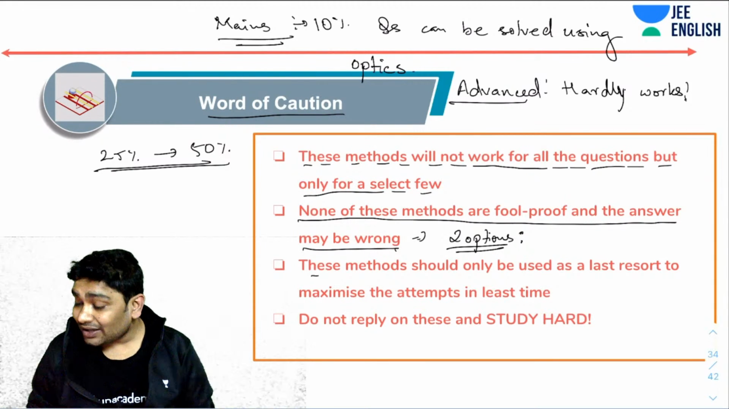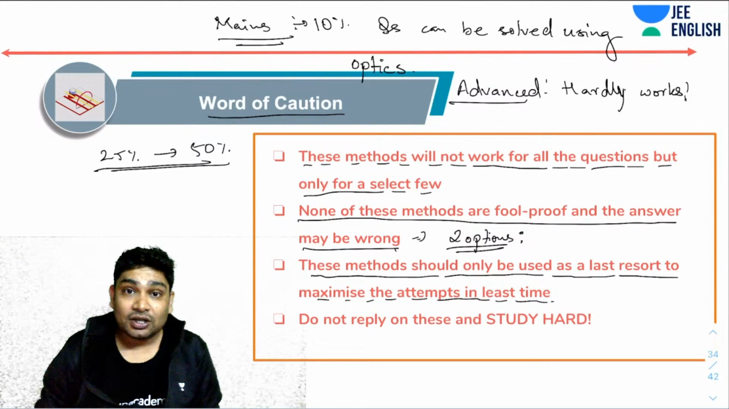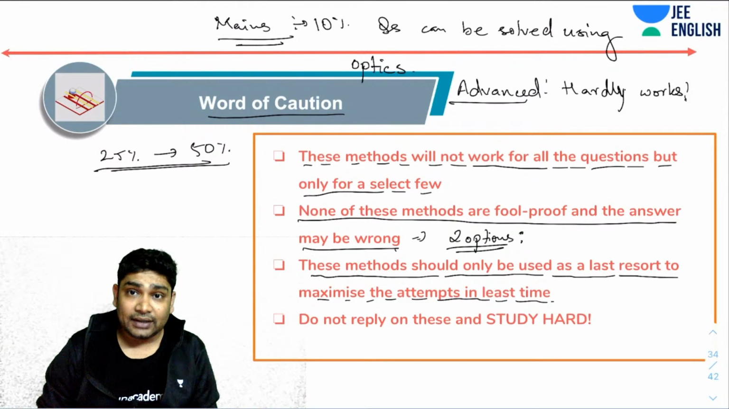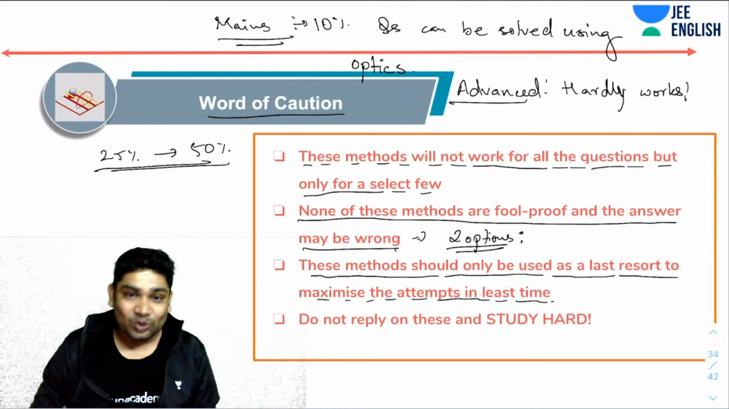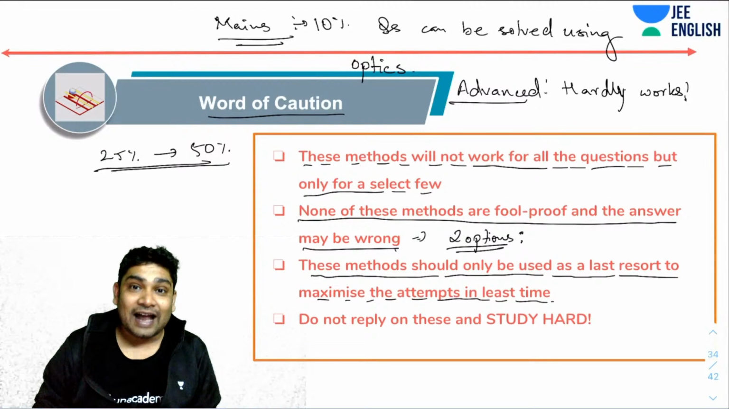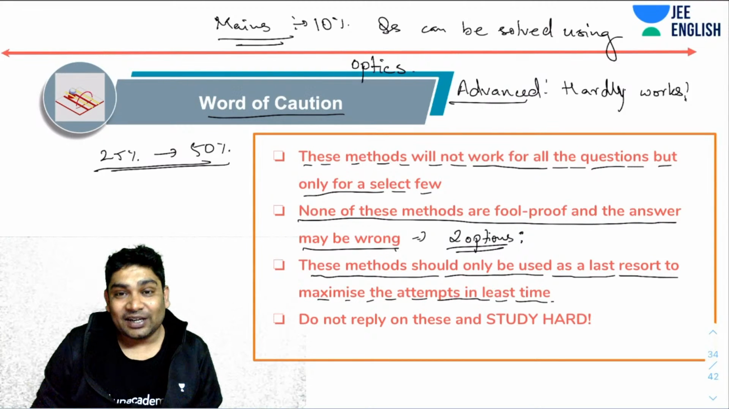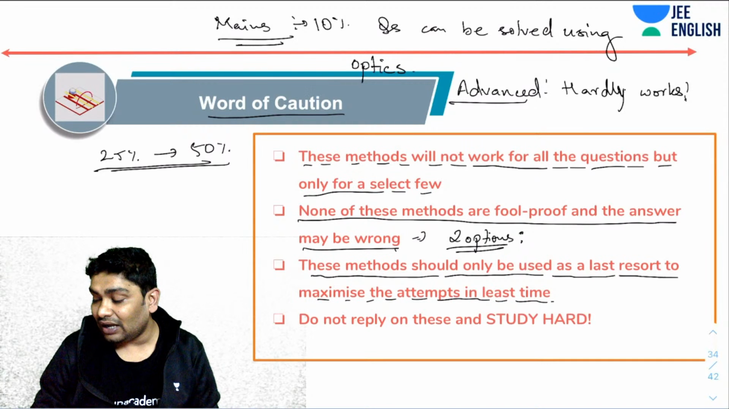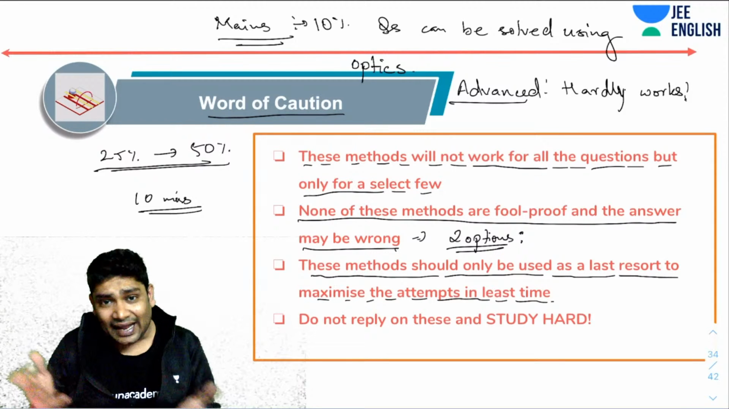Now, again, these methods should be used as a last resort to maximize the attempts in the least time. So you should not start with these, you should leave them for the end. If you just come across some question, then go for this. I won't say don't use it, but you do not try to solve every problem initially like this. So leave this for the last 10 minutes of your paper and try to use these techniques for all the questions that you could not attempt.